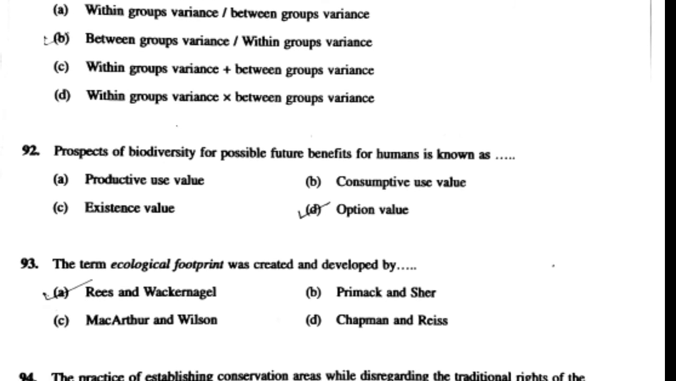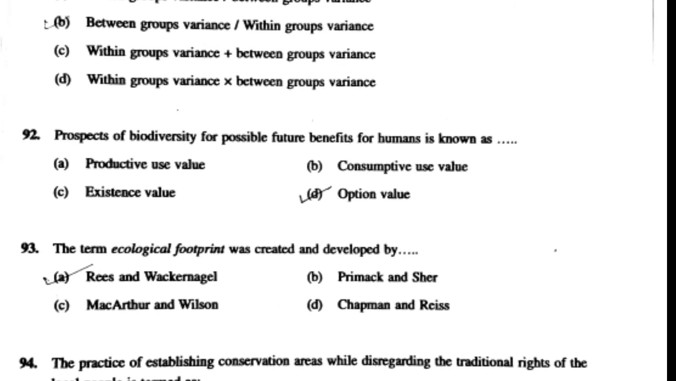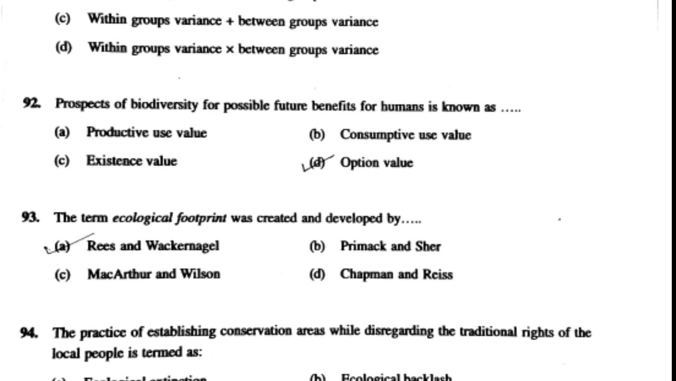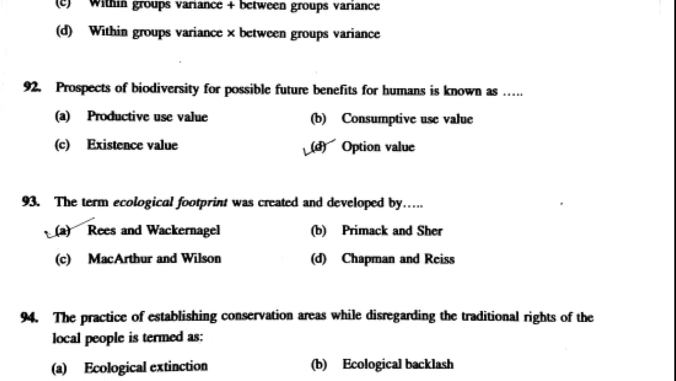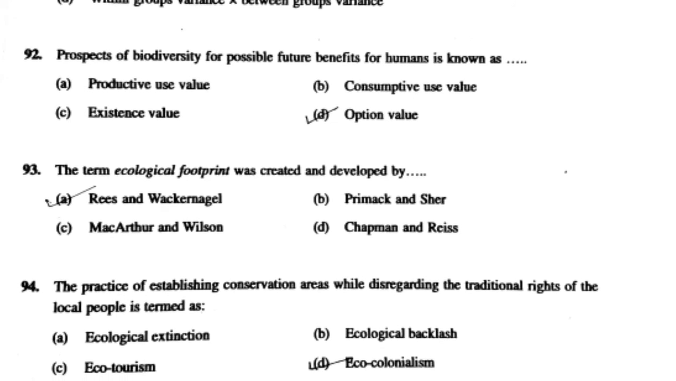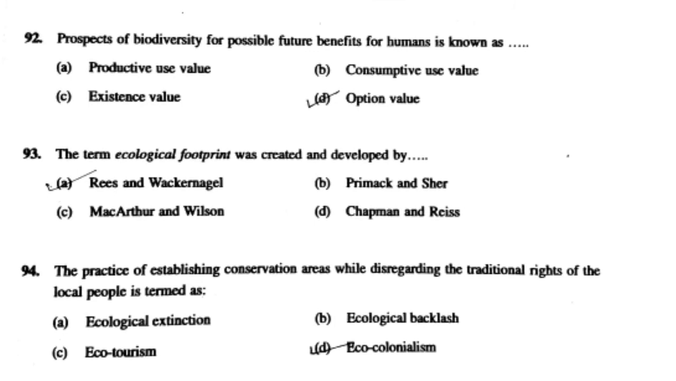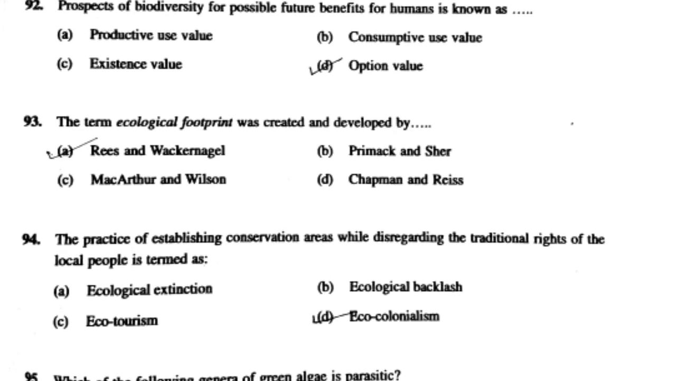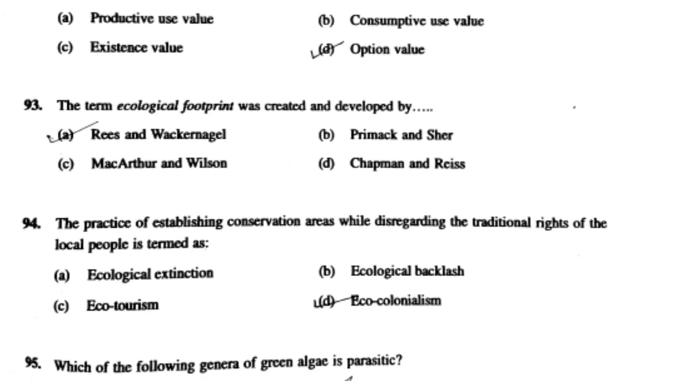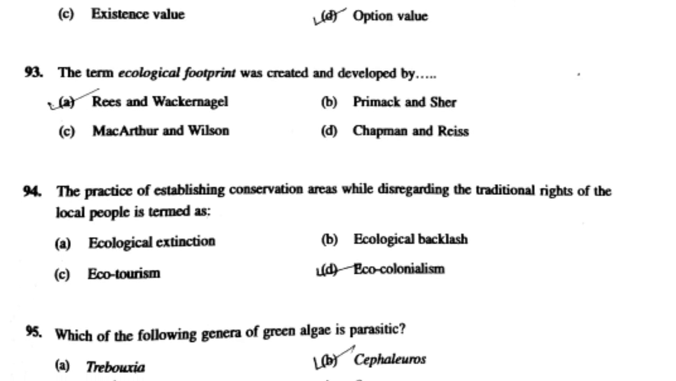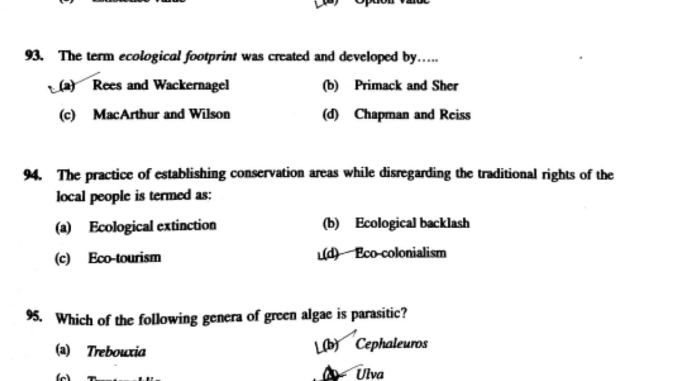Question number 93. The term ecological footprint was created and developed by? Answer is Rees and Wackernagel. Question number 94. The practice of establishing conservation areas while discarding the traditional rights of the local people is termed as? Answer is eco-colonialism. Question number 95. Which of the following genera of the green algae is parasitic? Answer is Cephaleuros.